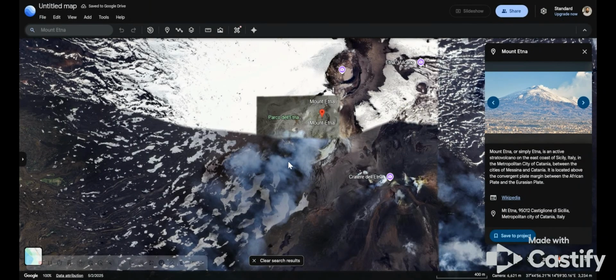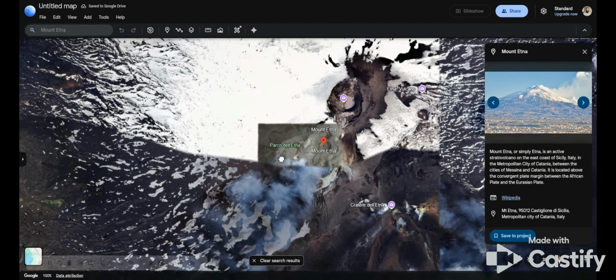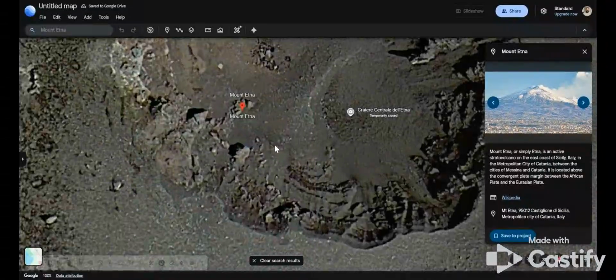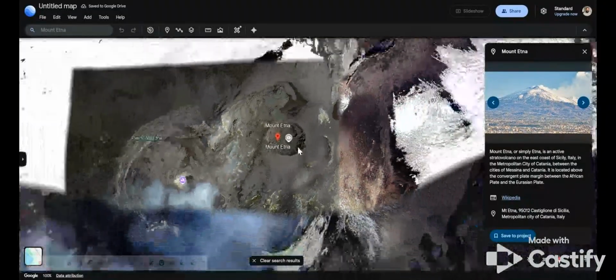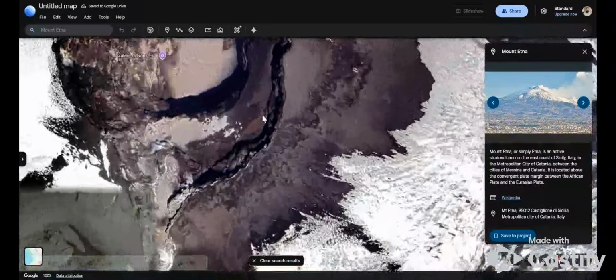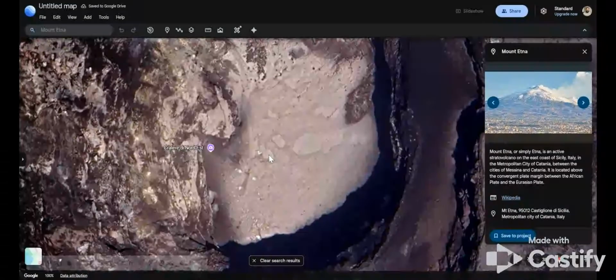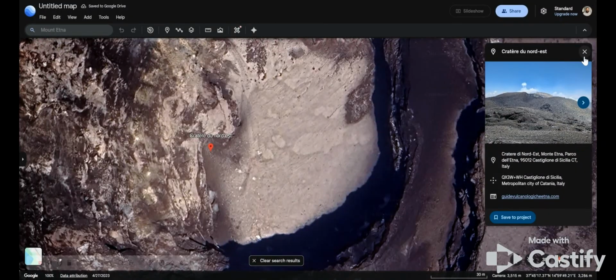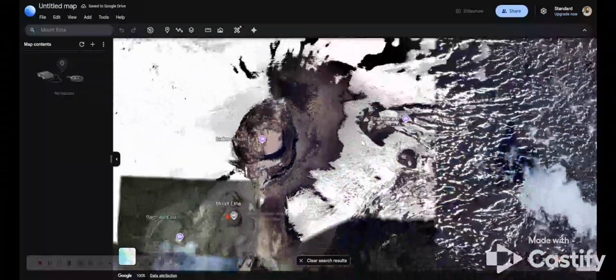If you zoom in further, you actually see the shape of the volcanic crater and the surrounding landscape. So I'm going to zoom in. You can look around and see what the craters look like. They have some different pictures that you can click on.